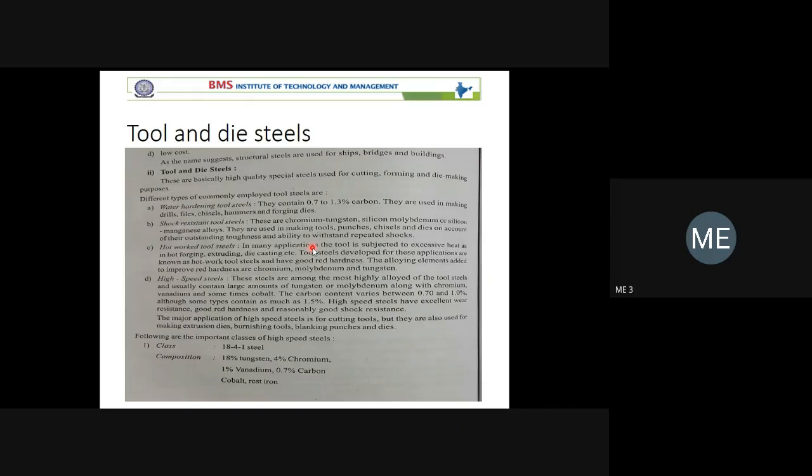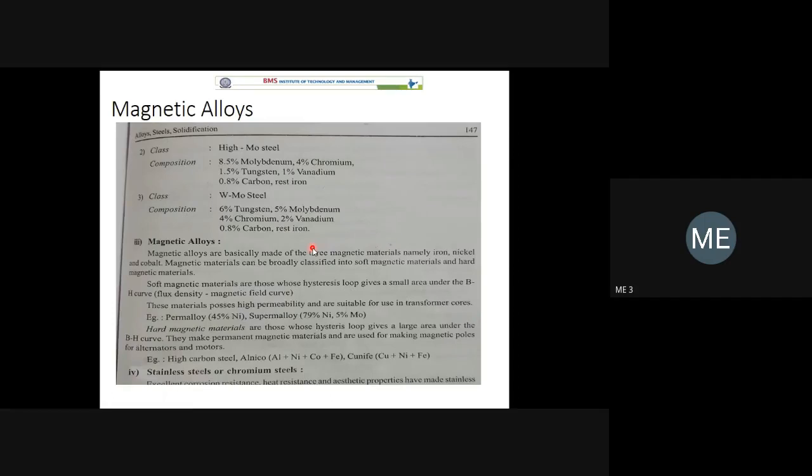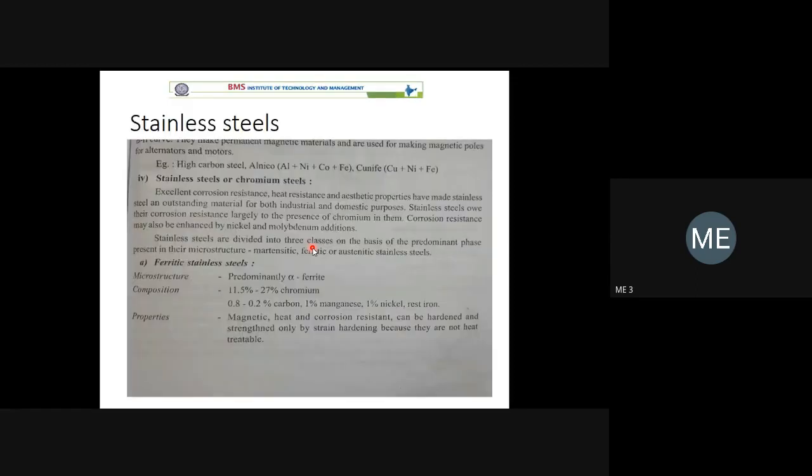You can refer to it. Tool and die steels are mainly used for cutting tools, especially in machining operations. Next time you are going to study one more manufacturing process, where you will study cutting tools, drilling, milling, shaping, etc. All those cutting tools are made of tool steel. The magnetic steel is a high molybdenum steel. The molybdenum content is around 8.5 because the material is magnetic. Then stainless steel and austenitic steel you have already discussed.